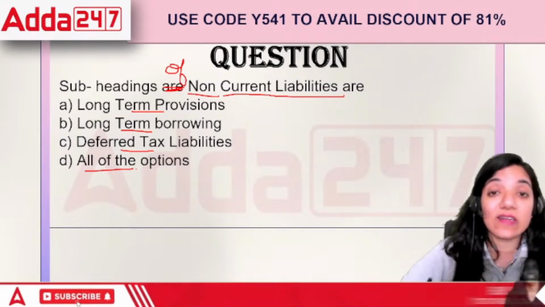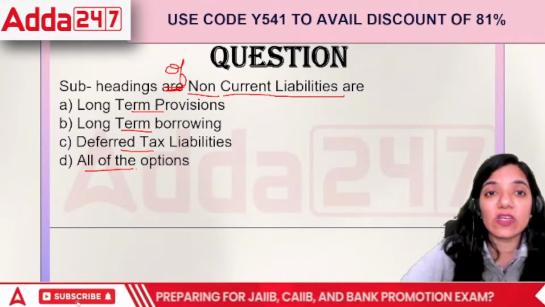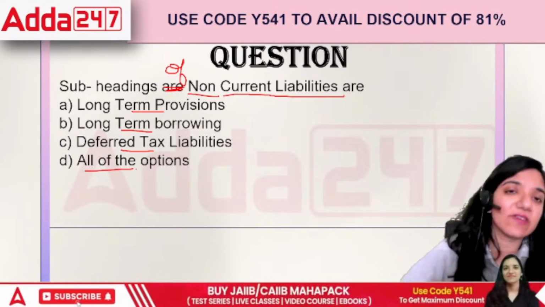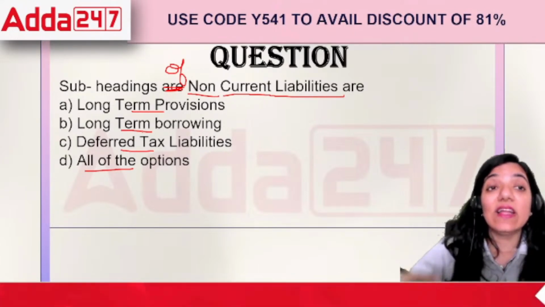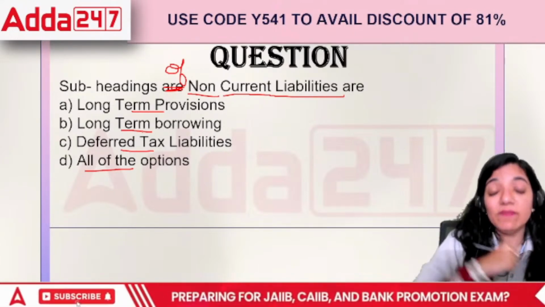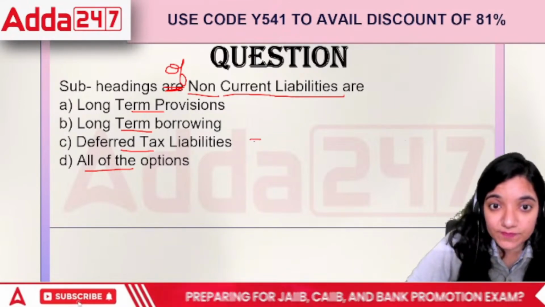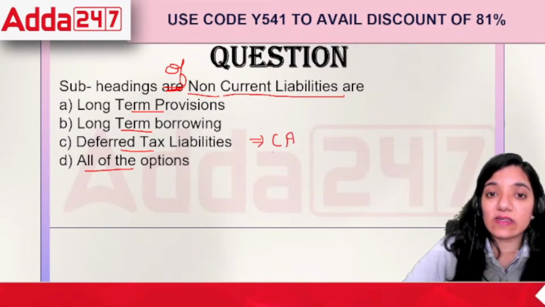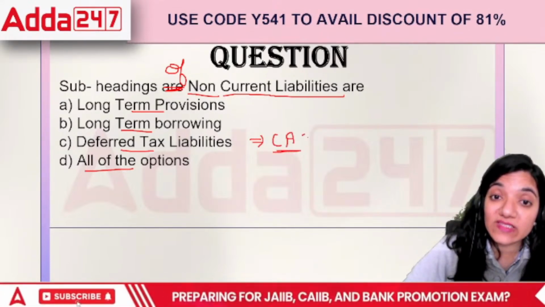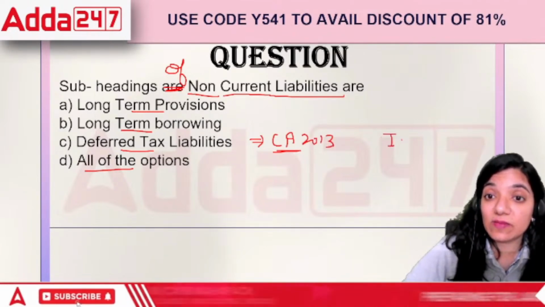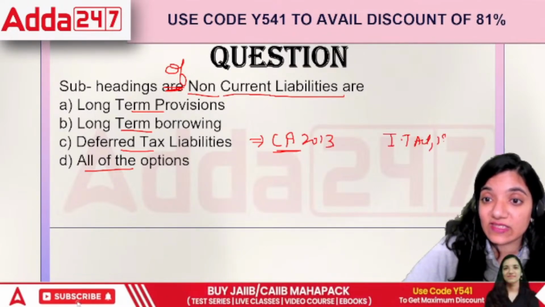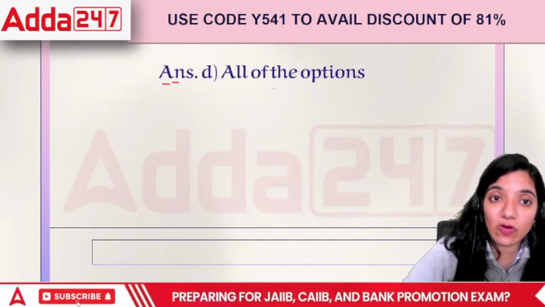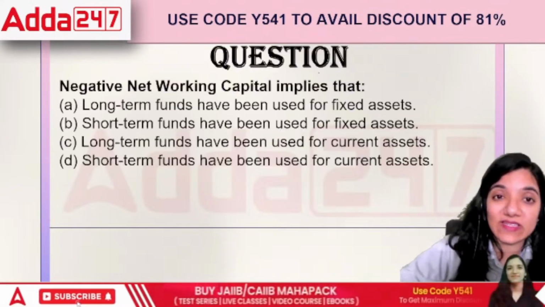The non-current liabilities include long-term provisions. They include long-term borrowings as well as deferred tax liabilities. Deferred tax liabilities are basically liabilities arising because of the tax difference between the Companies Act 2013 and the Income Tax Act 1961. So all of the options are a part of the non-current liabilities.